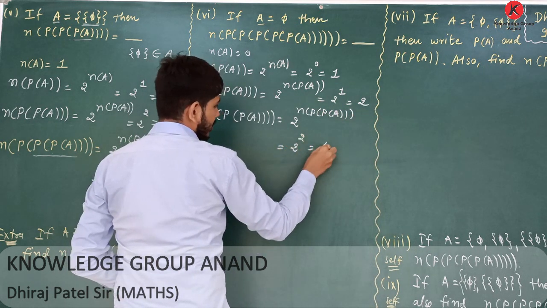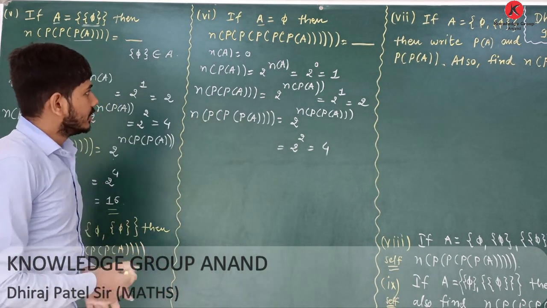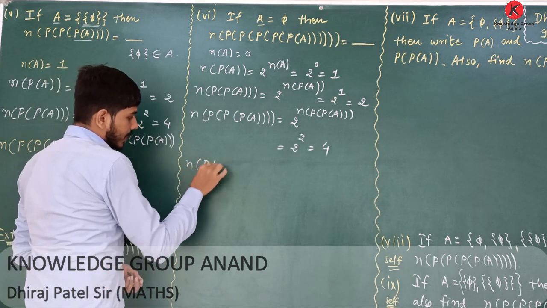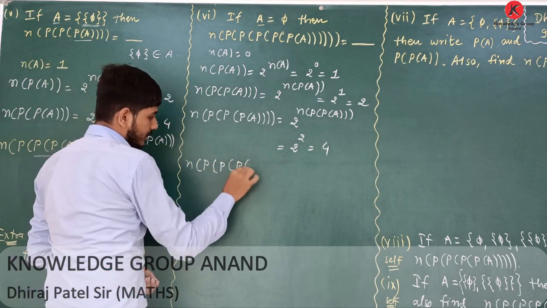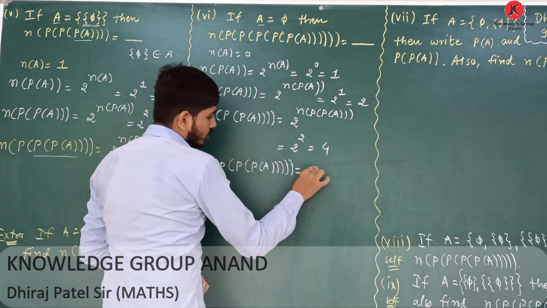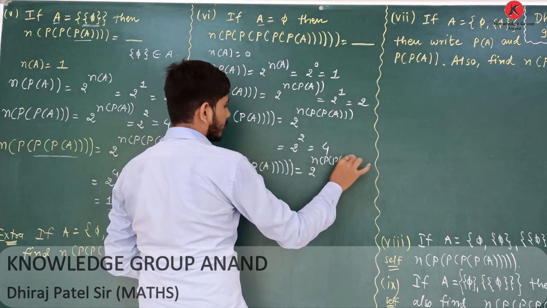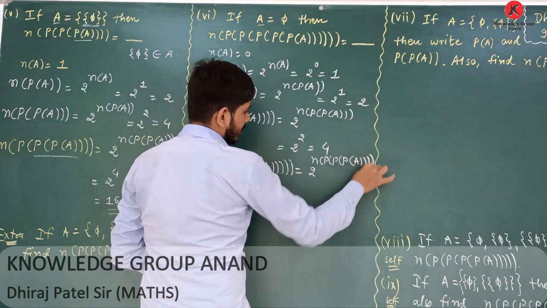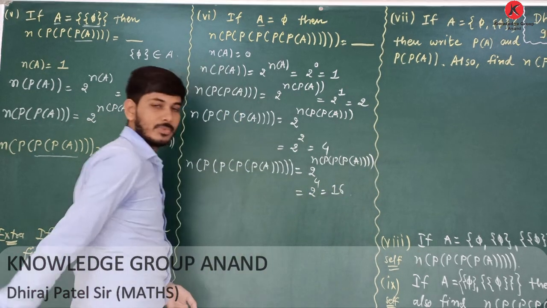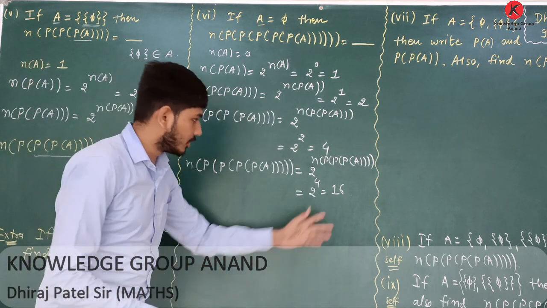Now, for the next power set, 2 raised to 2 equals 4. We want the power set again, so the number of elements equals 2 raised to 4, which is 16. Okay, therefore the number of elements equals 16.